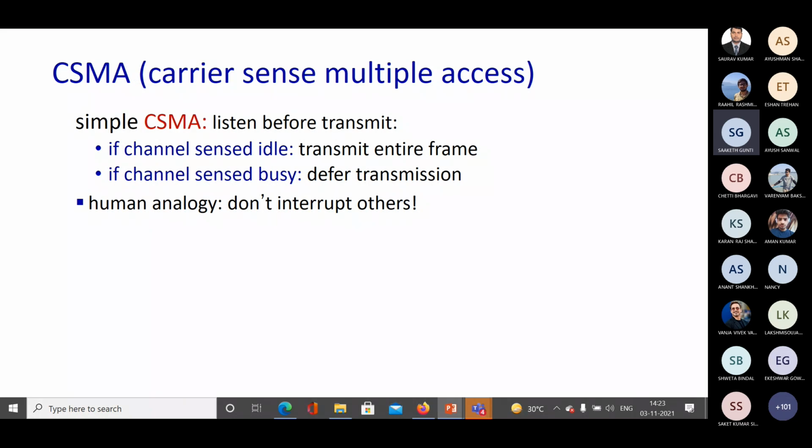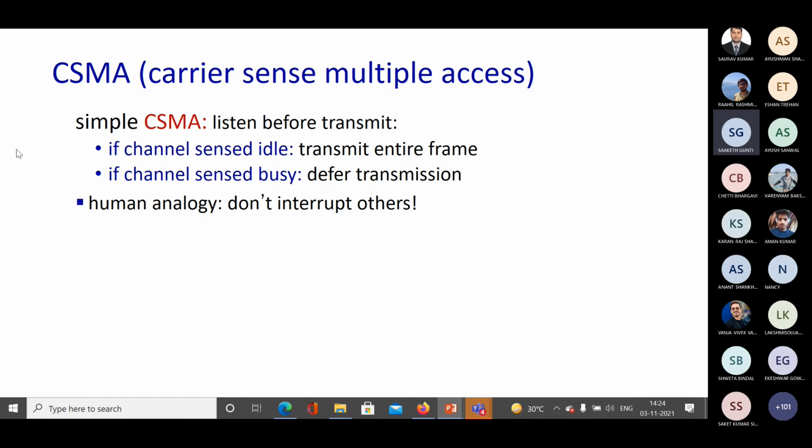Now let's get to a very important channel access protocol, and that is carrier sense multiple access. From the name itself, you can understand: carrier sense multiple access means you are sensing the carrier which is going to carry the packets. That is the crux, the principal mechanism of this kind of channel access protocol.